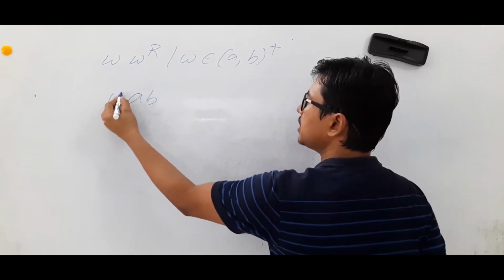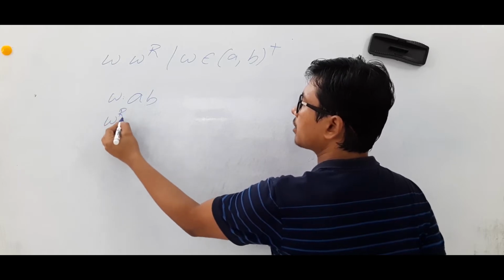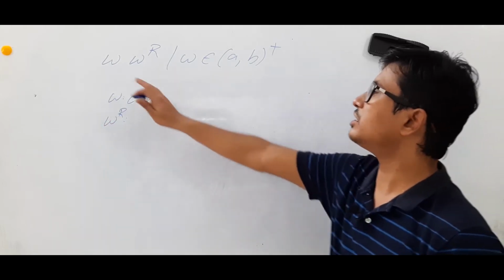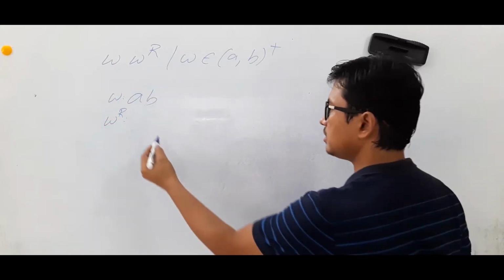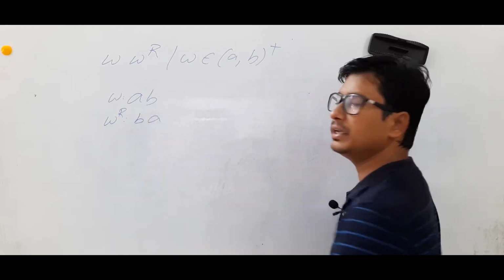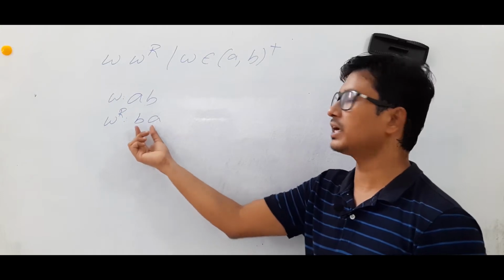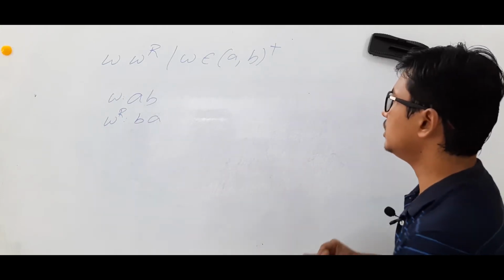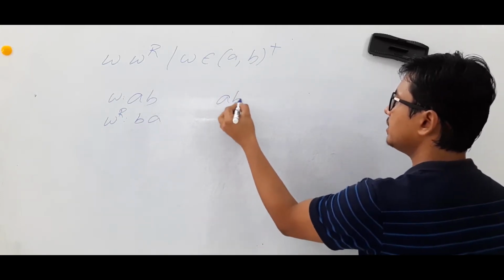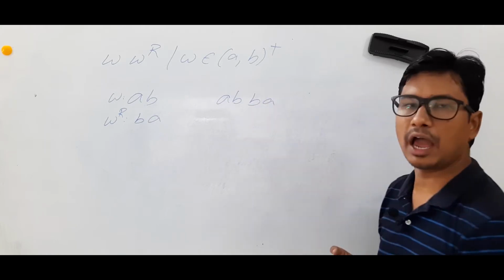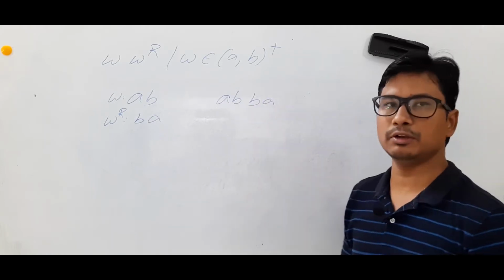If W is AB, W power R is nothing but the reverse of the string W. What is W power R? You will get BA, because W is AB, and the reverse of W is BA. So it should have strings like this. If you have a W, you should have W power R.